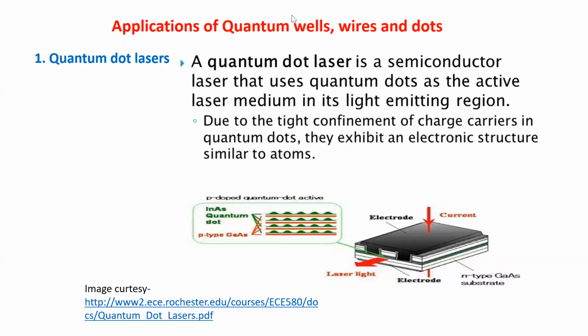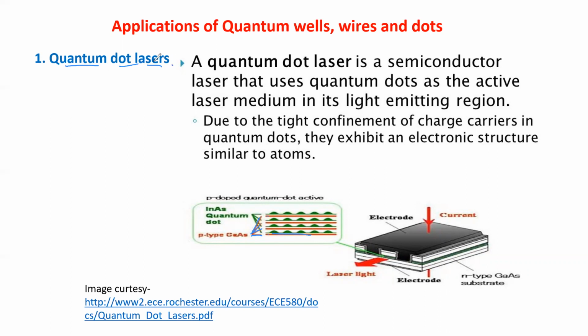Now let us see what are the applications of quantum wells, wires and dots. First application, quantum dot lasers. By using this technology, a quantum well is created first. You can see here this p-type GaAs layer, brown color, a single layer, on which you can see green color dots placed. So dots on the well, such kind of structures are used for creating lasers.